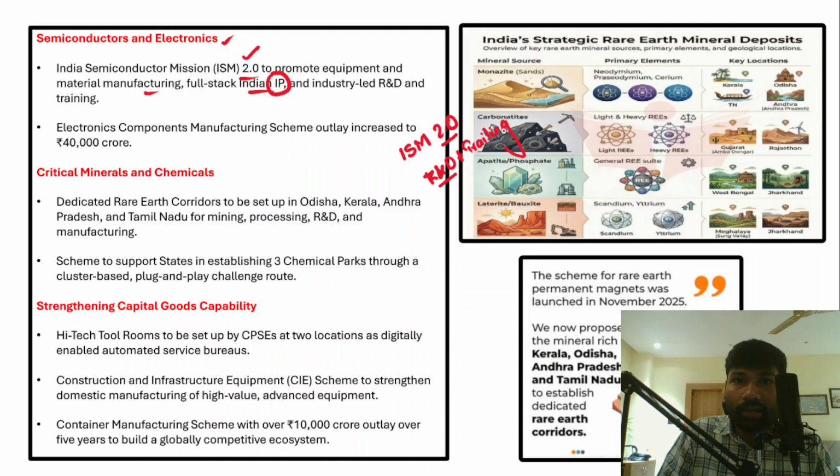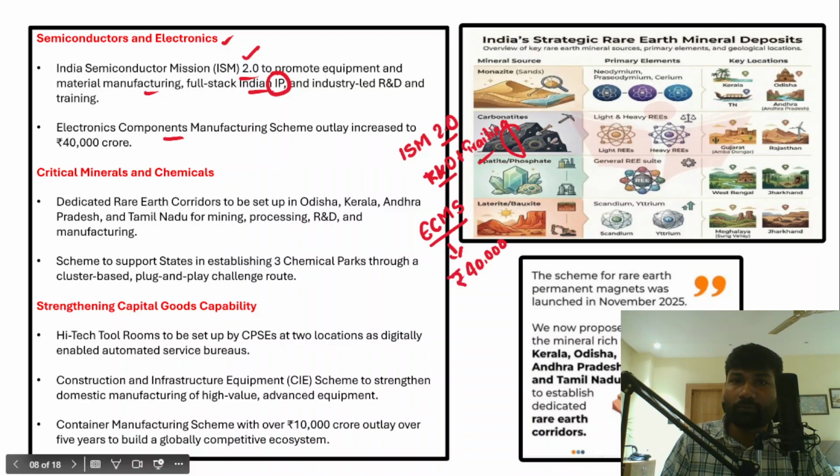Now, if you look at the outlay for the electronic components manufacturing scheme, for this particular scheme, the outlay increased to 40,000 crore rupees. Therefore, it is going to benefit R&D.